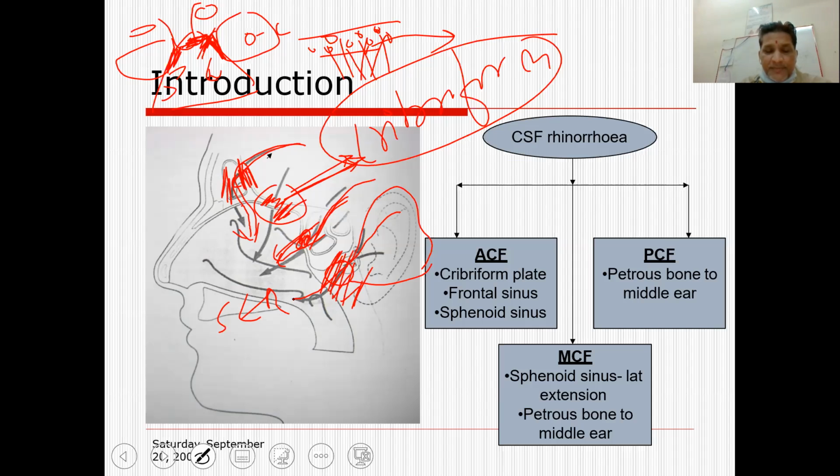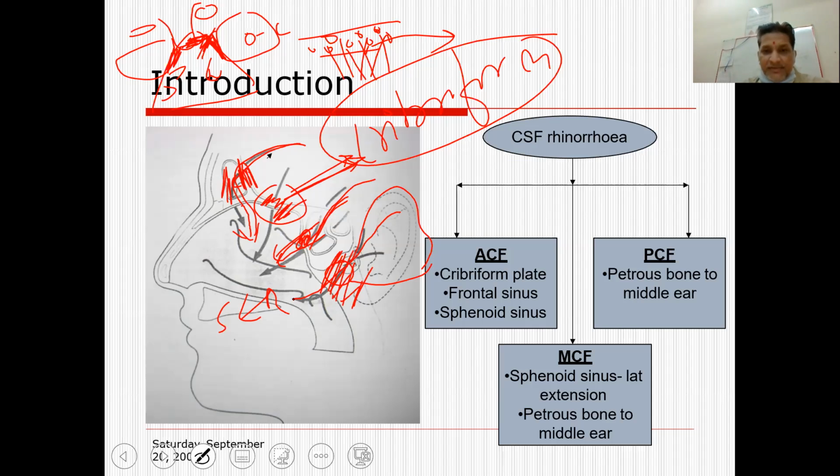The chances of fracturing of the cribriform plate, and thus leakage of CSF into the nasal cavity, are quite high in cases of facial fractures or Le Fort fractures.